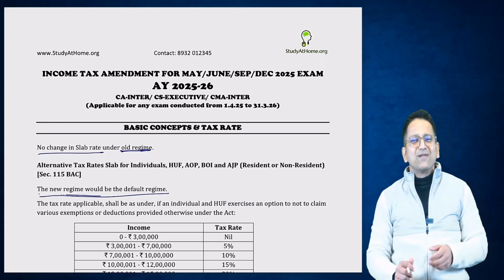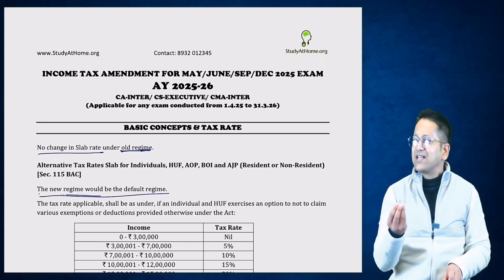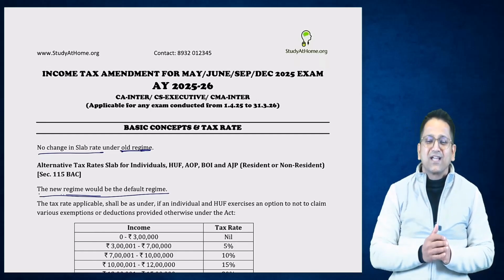Right? Now see, what does the government do? In every budget, it tries to give some benefit to the taxpayer. Right? That some tax liability of the taxpayer will reduce. Why should it reduce? Because inflation is coming, right? So how will the government compensate for inflation? They will take slightly less tax from you. Right? So this is what the government did. From 1 lakh rupees, this slab has been changed.